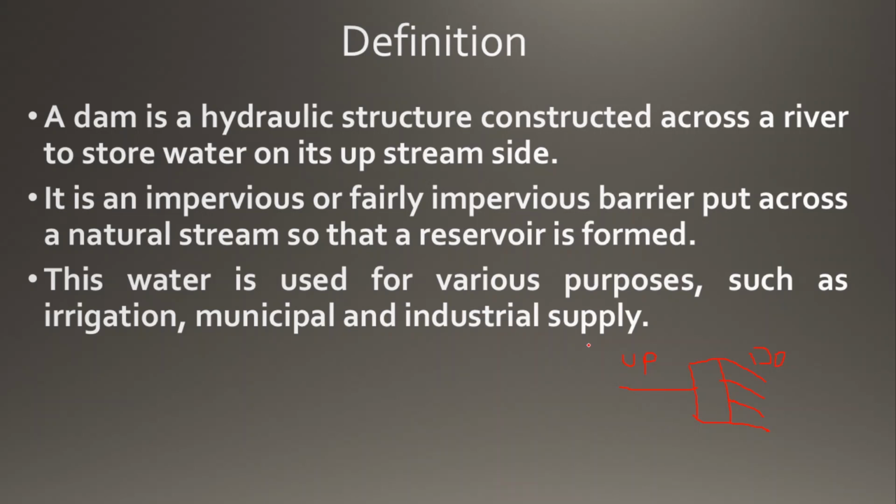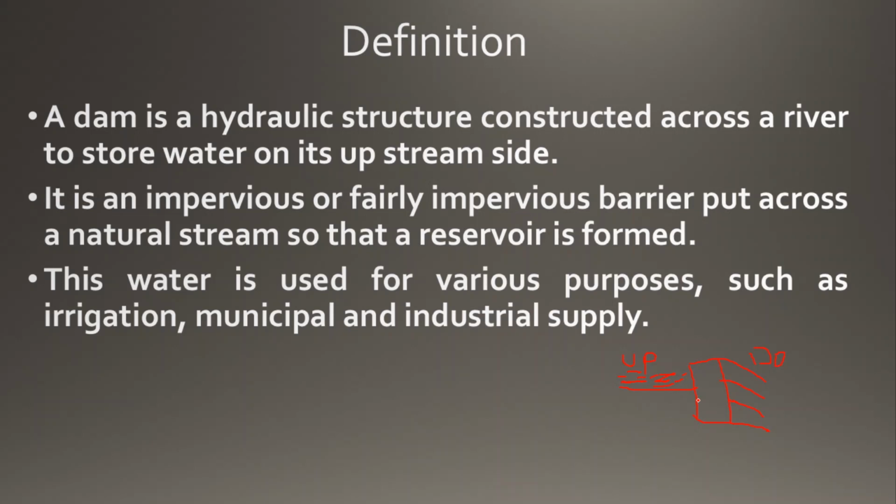It is an impervious or fairly impervious barrier built across a natural stream, so that a reservoir is formed. In this upstream area it will store some water, and due to this storage it will form a small reservoir. This water is used for various purposes, such as irrigation.